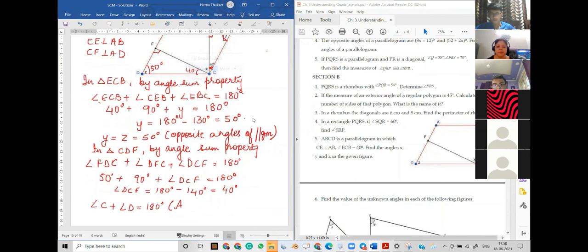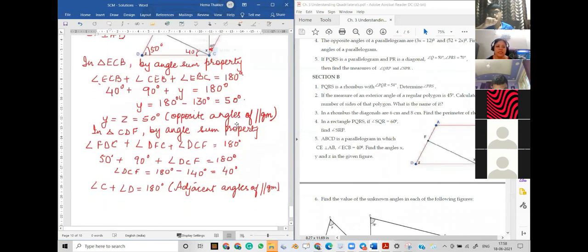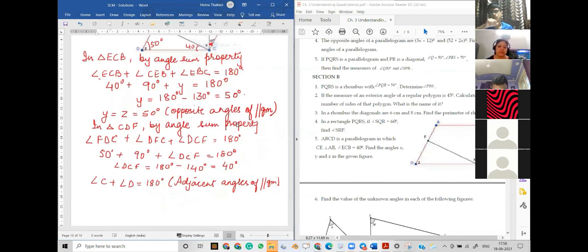They are adjacent angles of a parallelogram, co-interior angles of a parallelogram. Okay. So angle C is equal to how much? Angle D is 50 degrees. So angle C is equal to 180 degrees minus 50 degrees. So this is equal to 130 degrees.